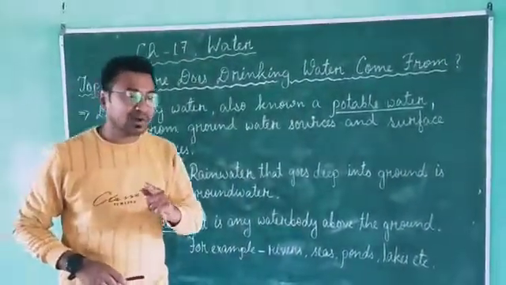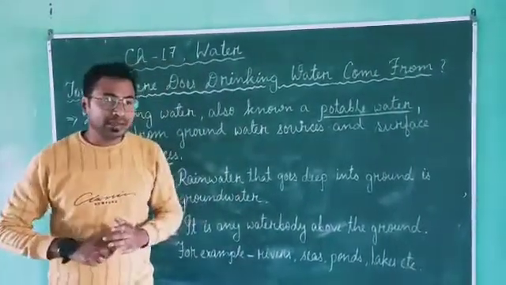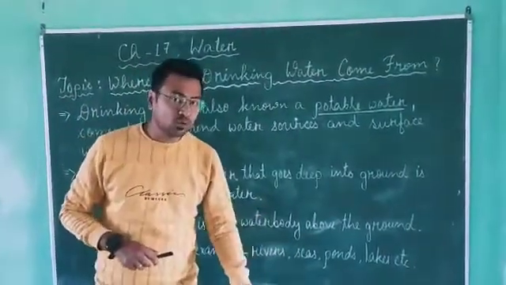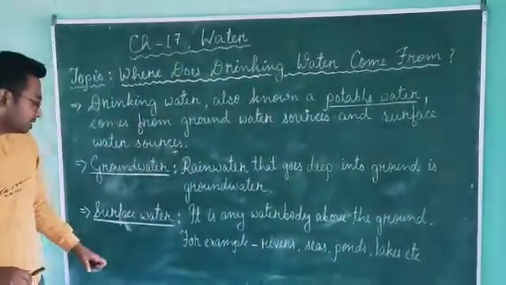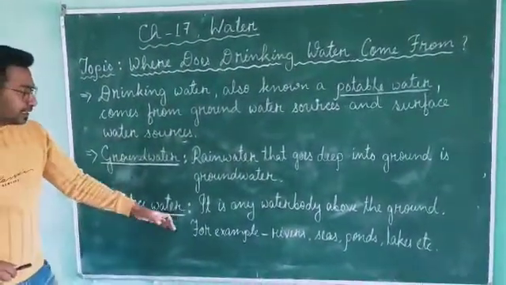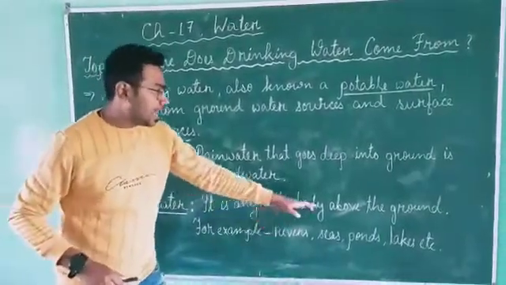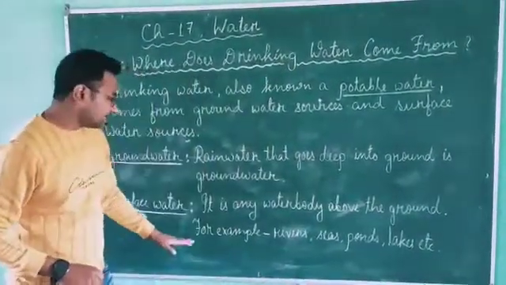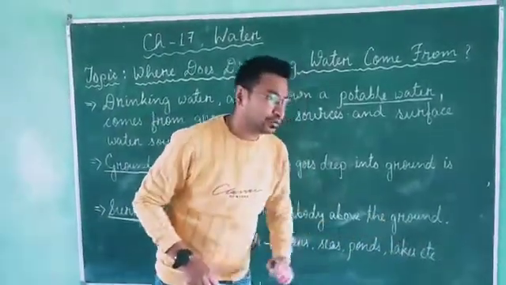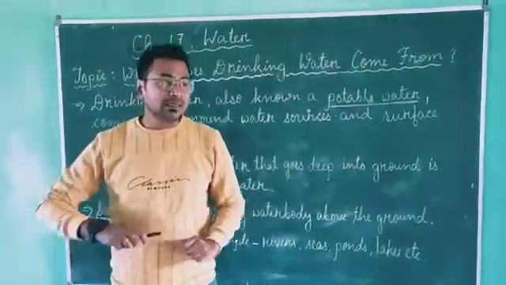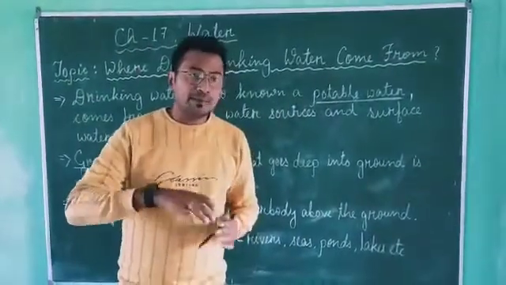Again, I am saying, what is groundwater? The water that we find under the ground, below the ground, is basically known as groundwater. Okay. Next is surface water. It is any water body above the ground. For example, rivers, seas, ponds, lakes, etc. What is surface water? The water that we find above the ground.